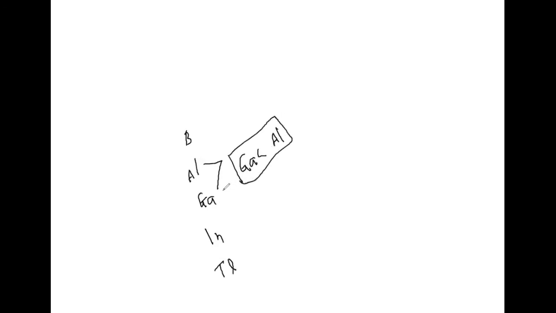Then if you look at the electronic configuration of boron, you can write 1s2, 2s2, 2p1. Aluminium 1s2, 2s2, 2p6, 3s2, 3p1. But if you take gallium, here what happens? Neon is over.